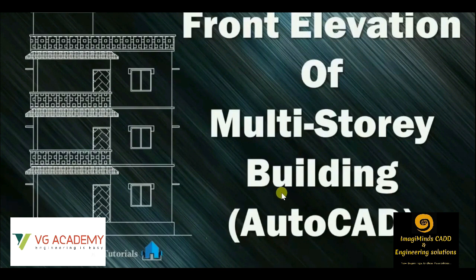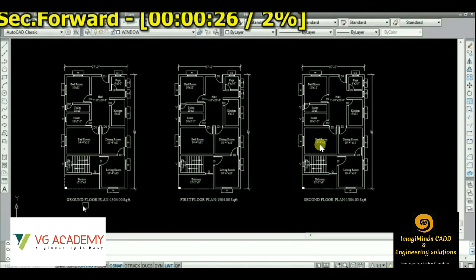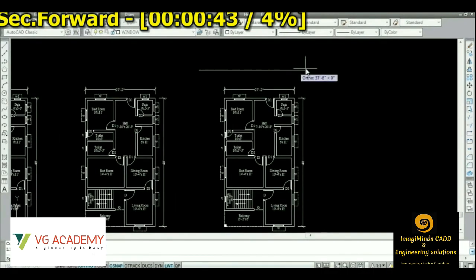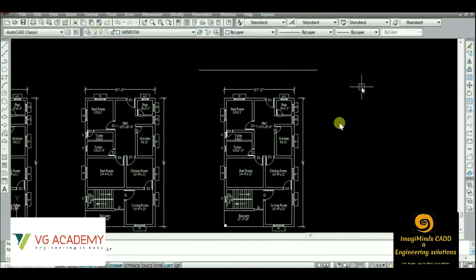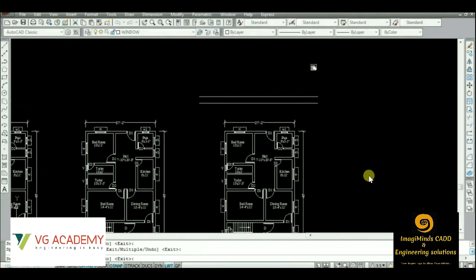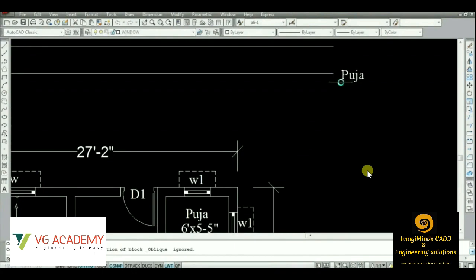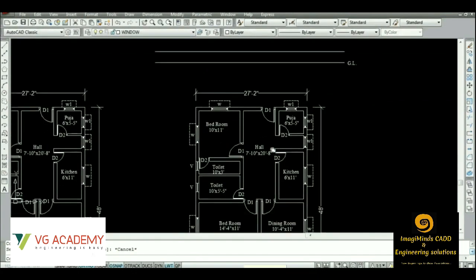After the plan is done, we'll move to the elevation and section part. Now we'll check the process of preparing elevations and sections. Since we have the plan over here, we will take reference lines to create different exterior views like north, south, east and west. We have to create different exterior views which will help construction engineers to construct the building, because they will have a clear idea before construction of what is going to be constructed.